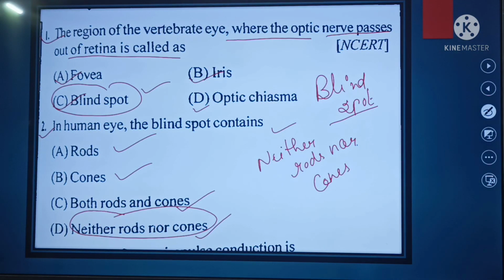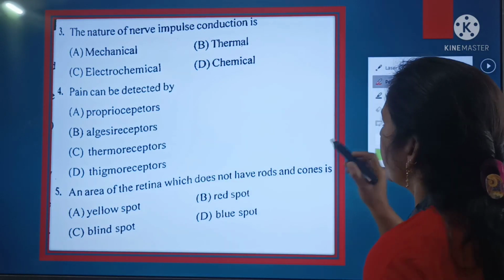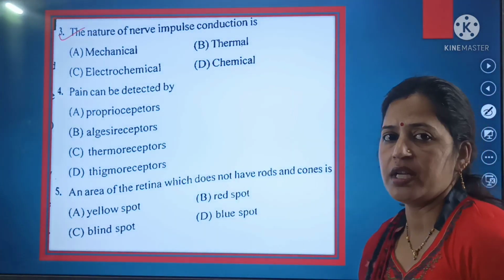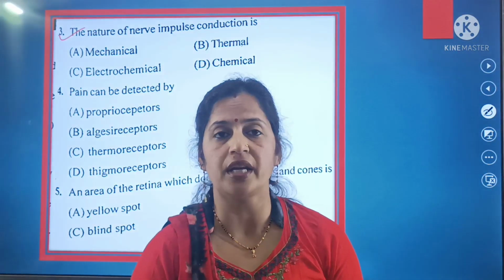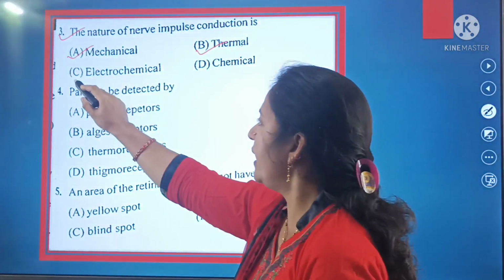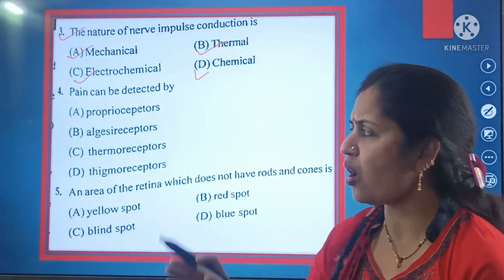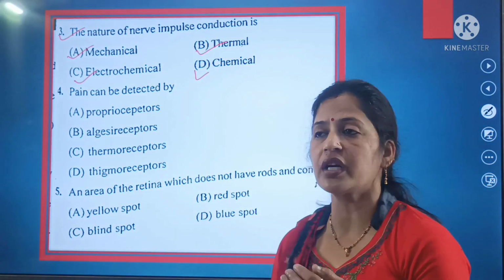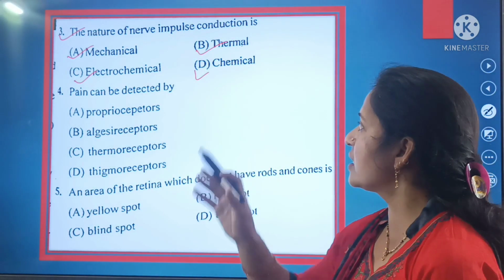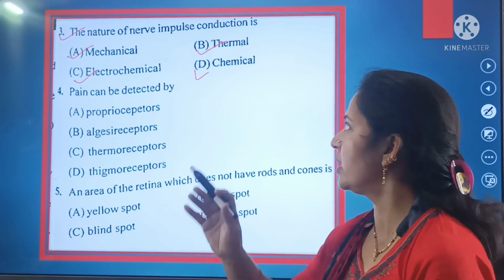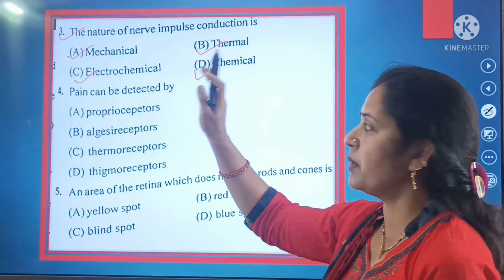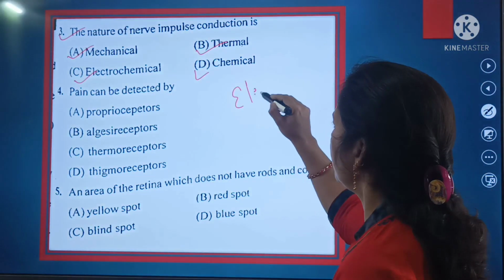Now shift to the third question, and your third question is: the nature of nerve impulse conduction is, जो nerve impulse conduction है its nature is either mechanical nature, thermal nature, electrochemical nature or chemical nature. So out of these options, what is the nature of the conduction of the nerve impulse? Either it is mechanical in nature, thermal in nature, electrochemical in nature, या फिर chemical in nature. So here beta, the nature of the nerve impulse conduction is electrochemical in nature.